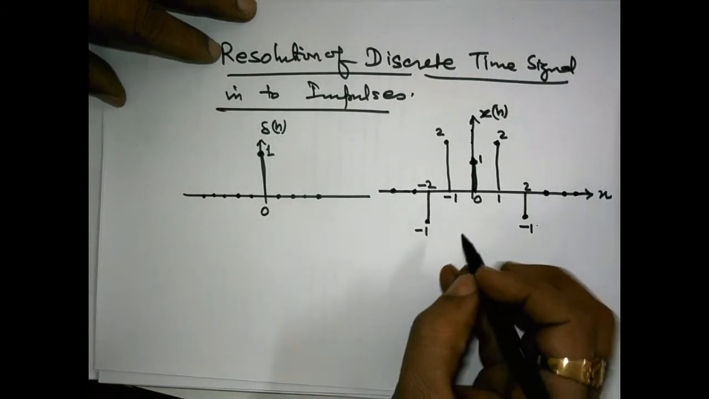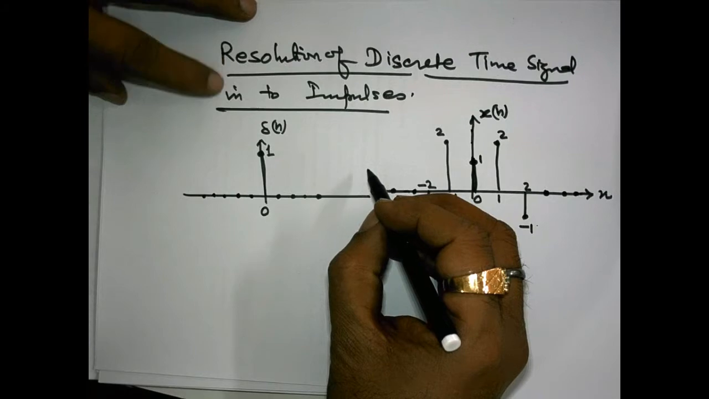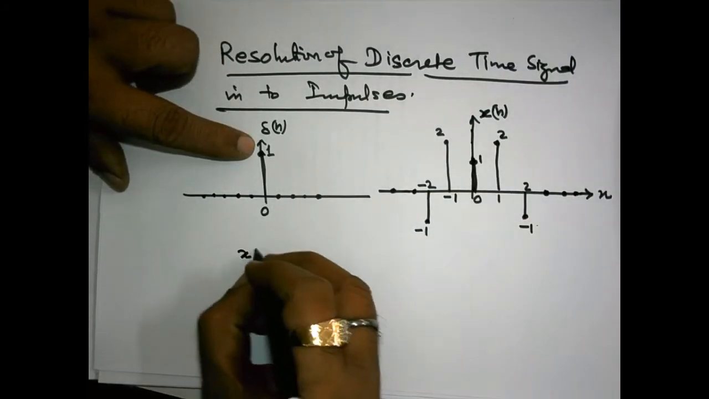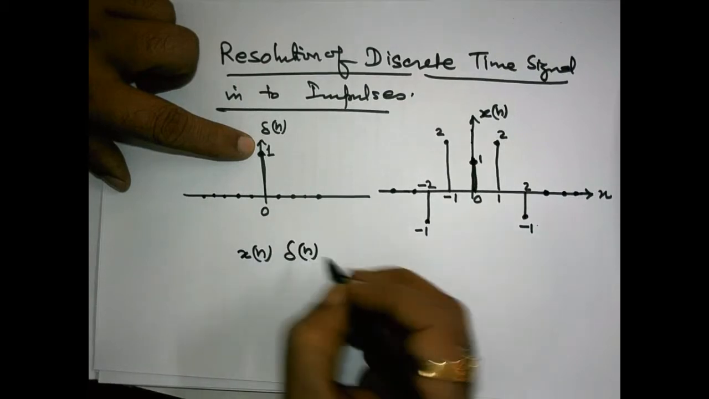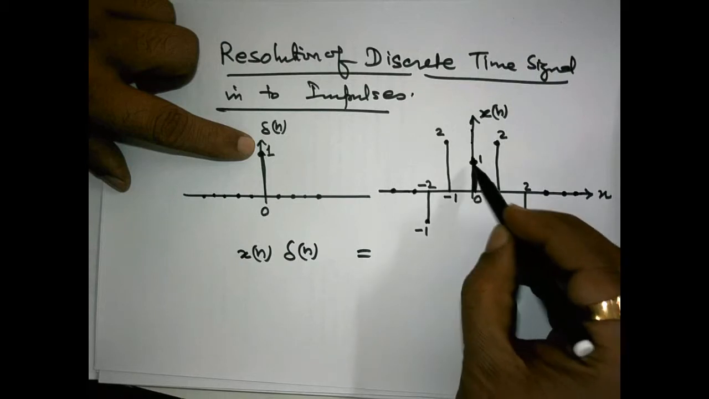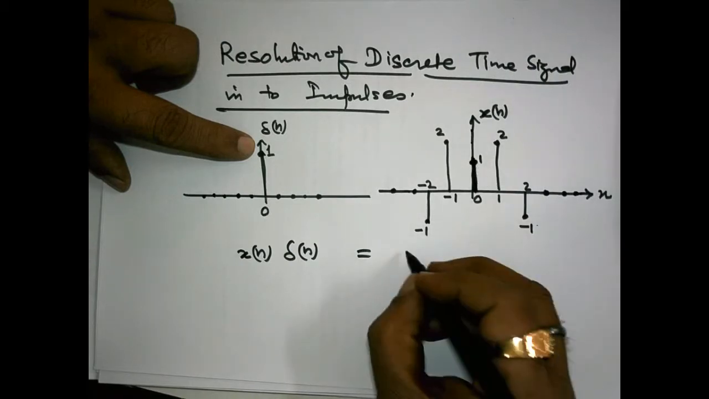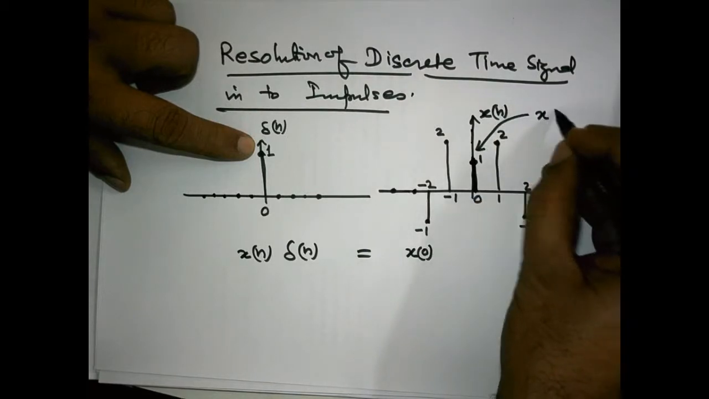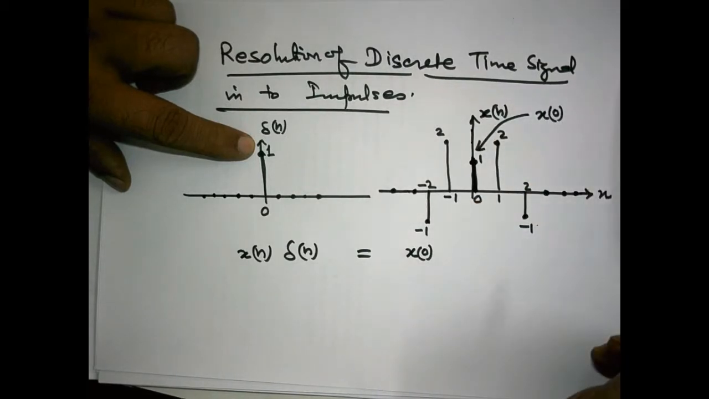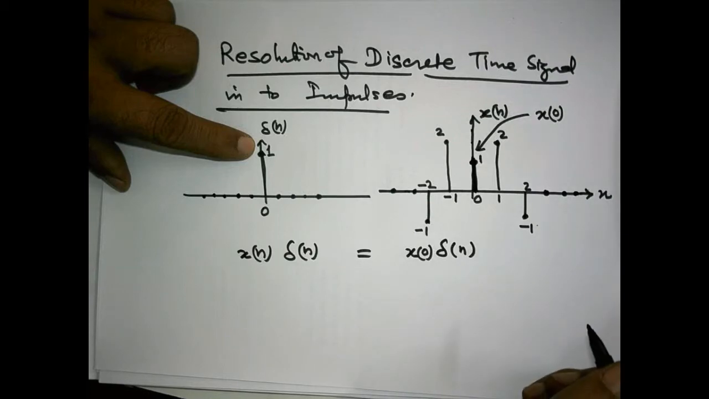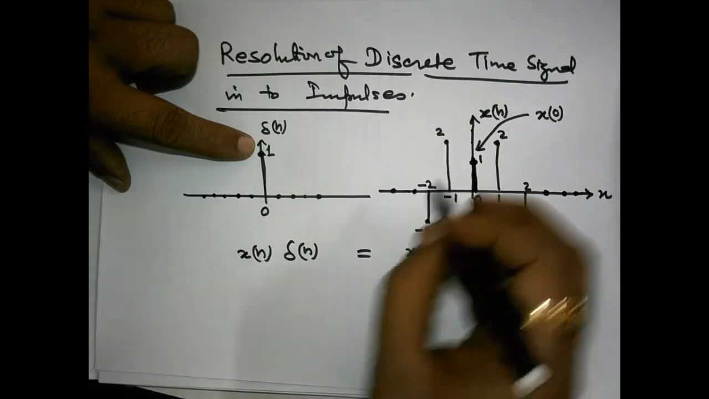How can we do it? Simply, if we multiply xn by delta n, what will come out? We will come out only with this part of the signal. This means x0, this strength is called x0, meaning the value of x at time 0 is called x0, so x0 delta n.